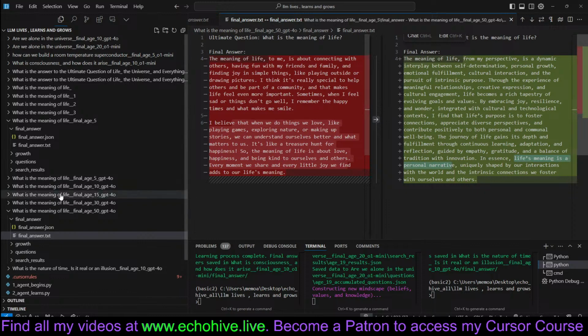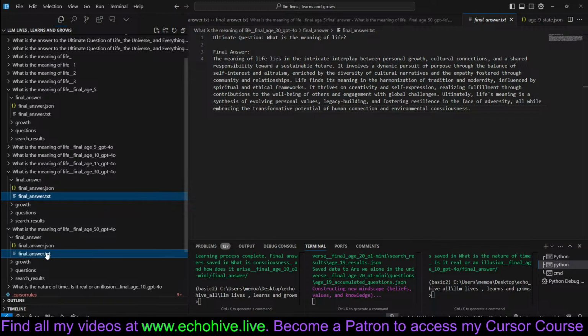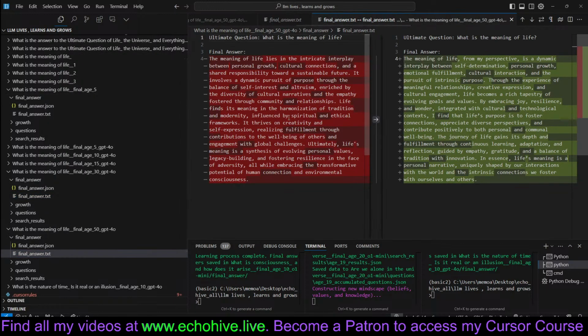But let's take a look at, for example, let's compare age 30 to age 50. So on the left is age 30. At age 30, it said the meaning of life lies in the intricate interplay between personal growth, cultural connections, and a shared responsibility towards a sustainable future. It involves dynamic pursuit of purpose through the balance of self interest and altruism, enriched by the diversity of cultural narratives and the empathy fostered through community and relationships. Life finds its meaning in a harmonization of tradition and modernity.